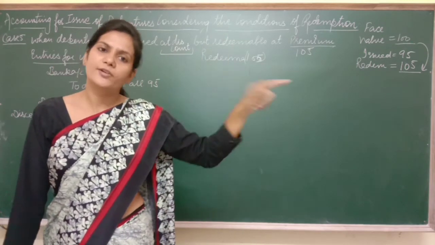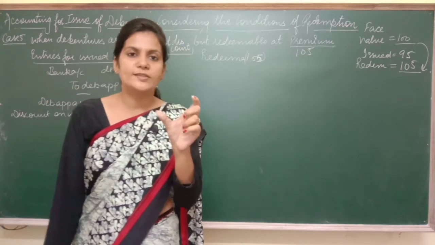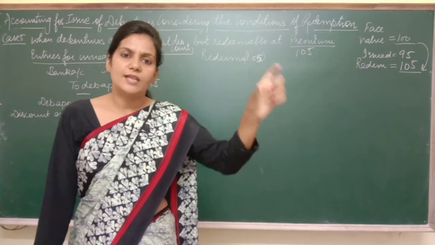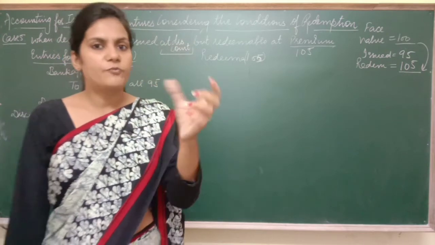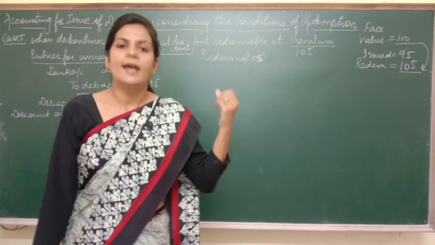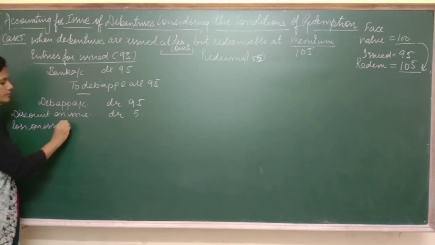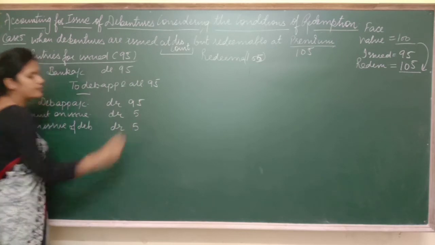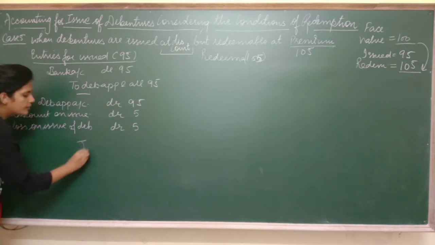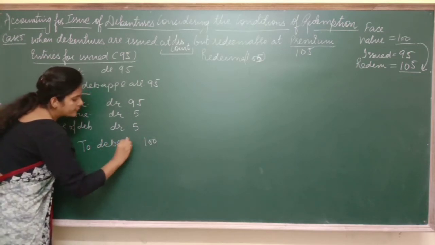And when do I have to pay this 5 rupees extra? At the time of redemption. Now let's say redemption is after 10 years. It means this 5 rupees extra I have to pay at the time of redemption, after 10 years. But as per the law of conservatism, I have to account for this extra 5 rupees at the time of issue only. So I'm going to open one more account here, that is loss on issue of debentures, 5 rupees. Got it? Then to debentures. Debentures always shows the face value.